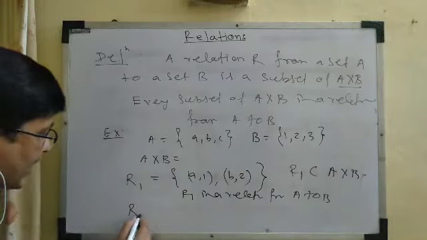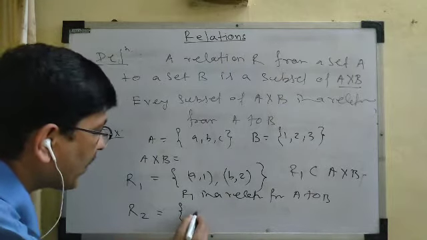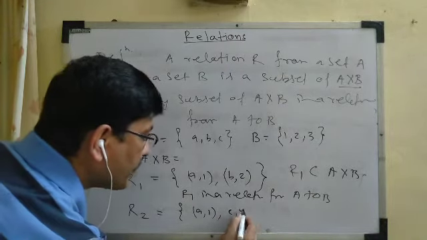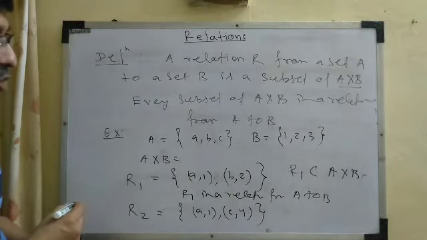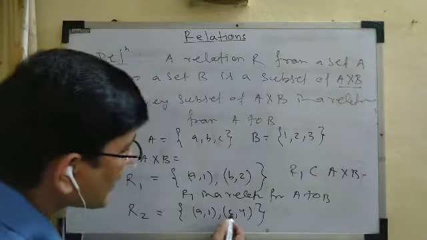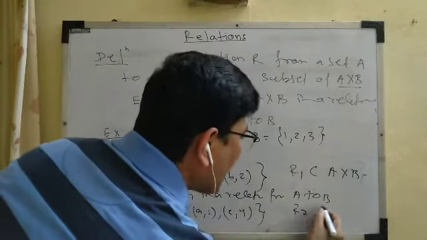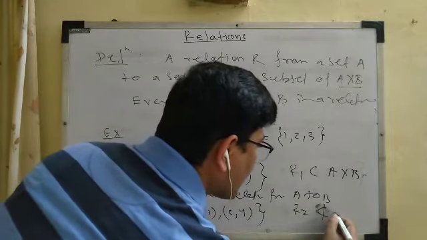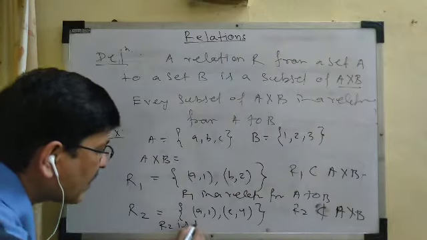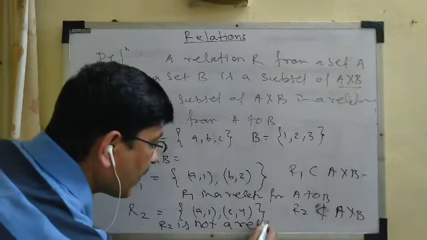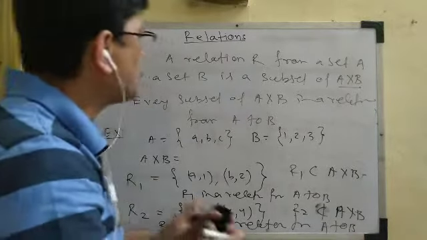Let us consider another set of ordered pairs R2. Suppose this R2 is the collection of (a,1) and (c,4). We have to check whether this R2 is a relation from A to B or not. Let us see. This (c,4) is not an element of A cross B because 4 is not an element of B. So R2 is not a subset of A cross B. That's why R2 is not a relation from A to B.